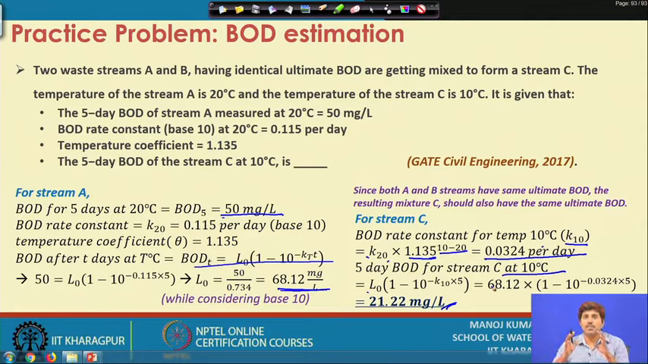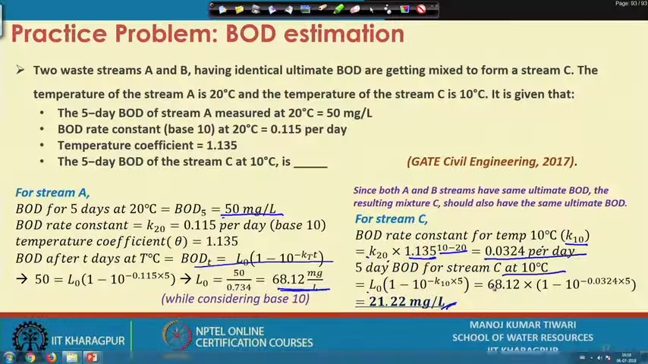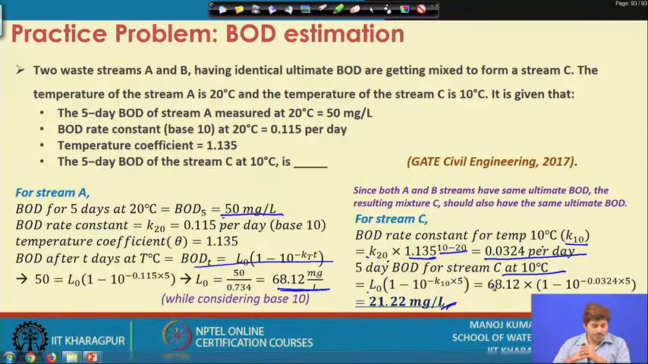Same existing BOD means the amount of initial organic matter is the same in both the streams. One is exerting a 5-day oxygen demand of 68.12 milligram per liter, while another is exerting a 5-day oxygen demand of just 21.22 milligram per liter. The difference being that stream C is 10 degrees cooler as opposed to stream B, which, as opposed to stream A, is actually at 20 degrees Celsius, right. So, you can clearly see the effect of temperature over here.